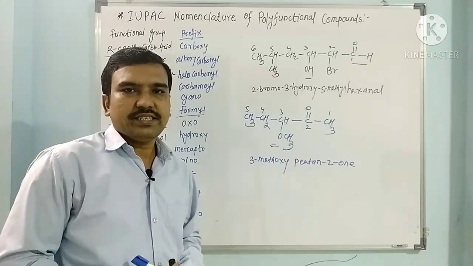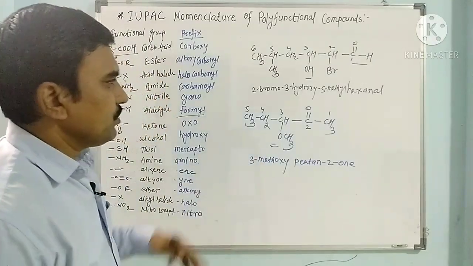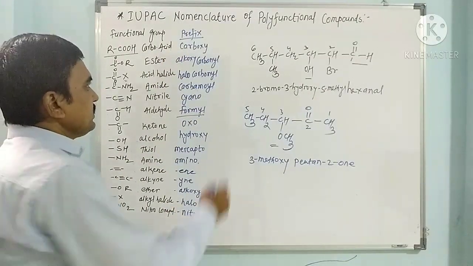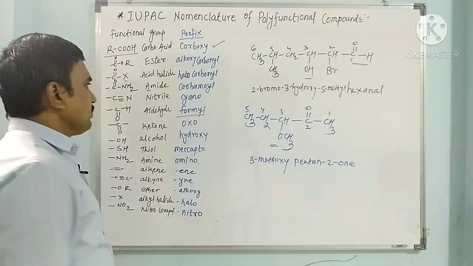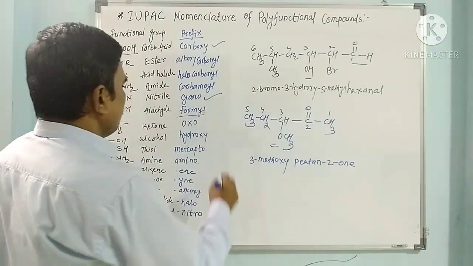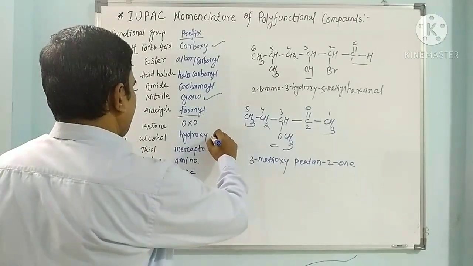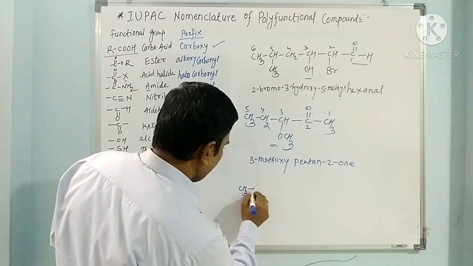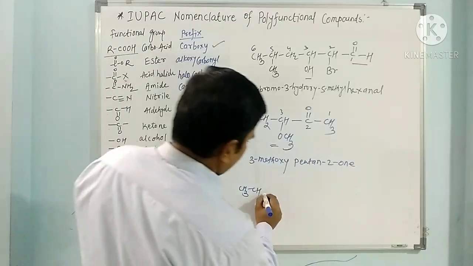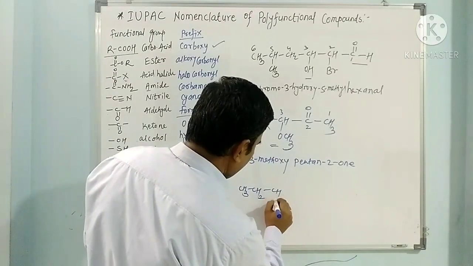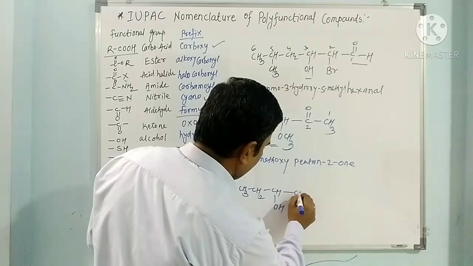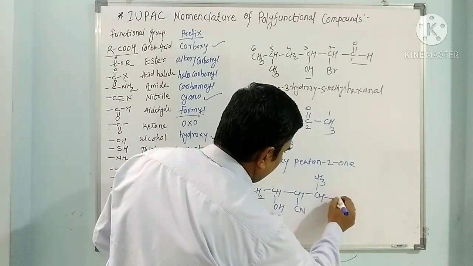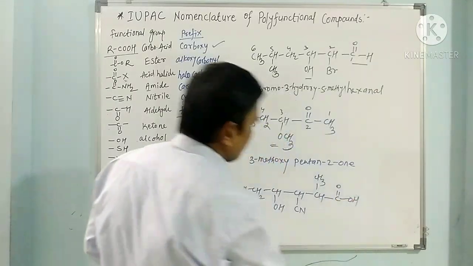Now the last example we have to see regarding the difunctional or polyfunctional compound. We can take any functional groups from this. If you take here this carboxy, along with carboxy we will take here cyano, we will take here hydroxy. So in this way CH3, CH2, CH, OH, CH, CN, CH, CH3, COOH.